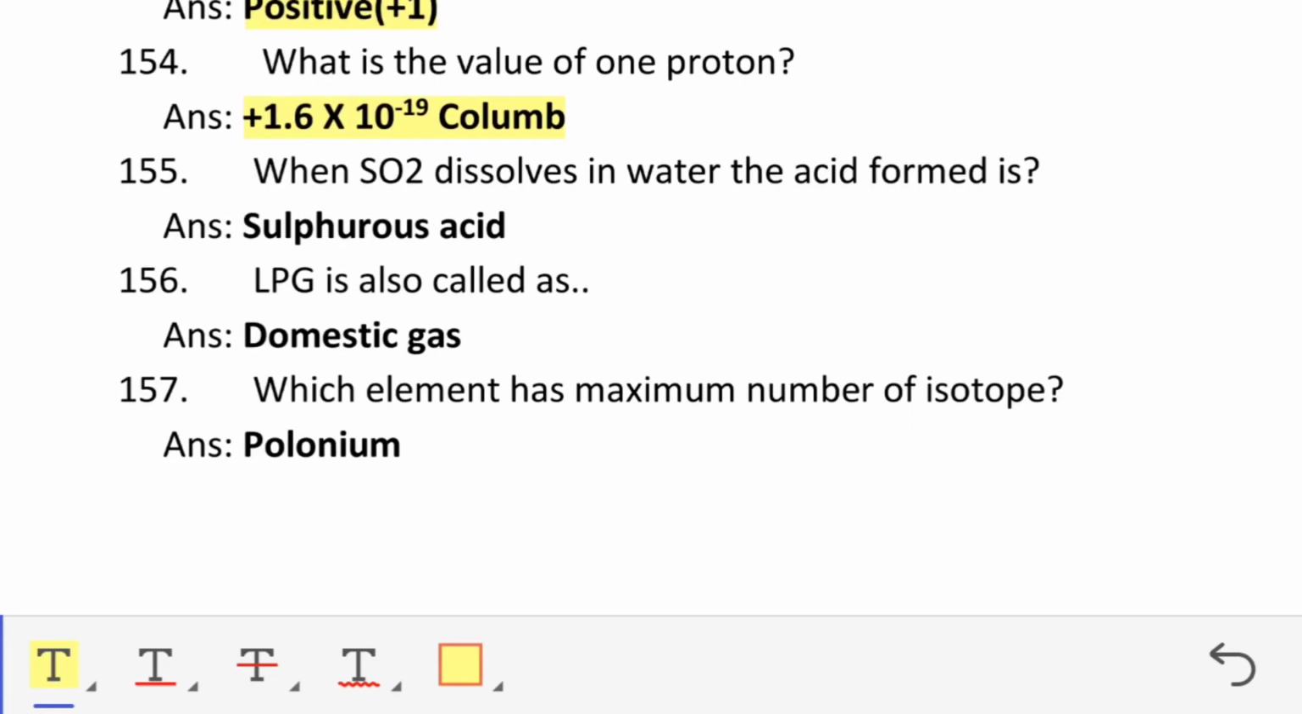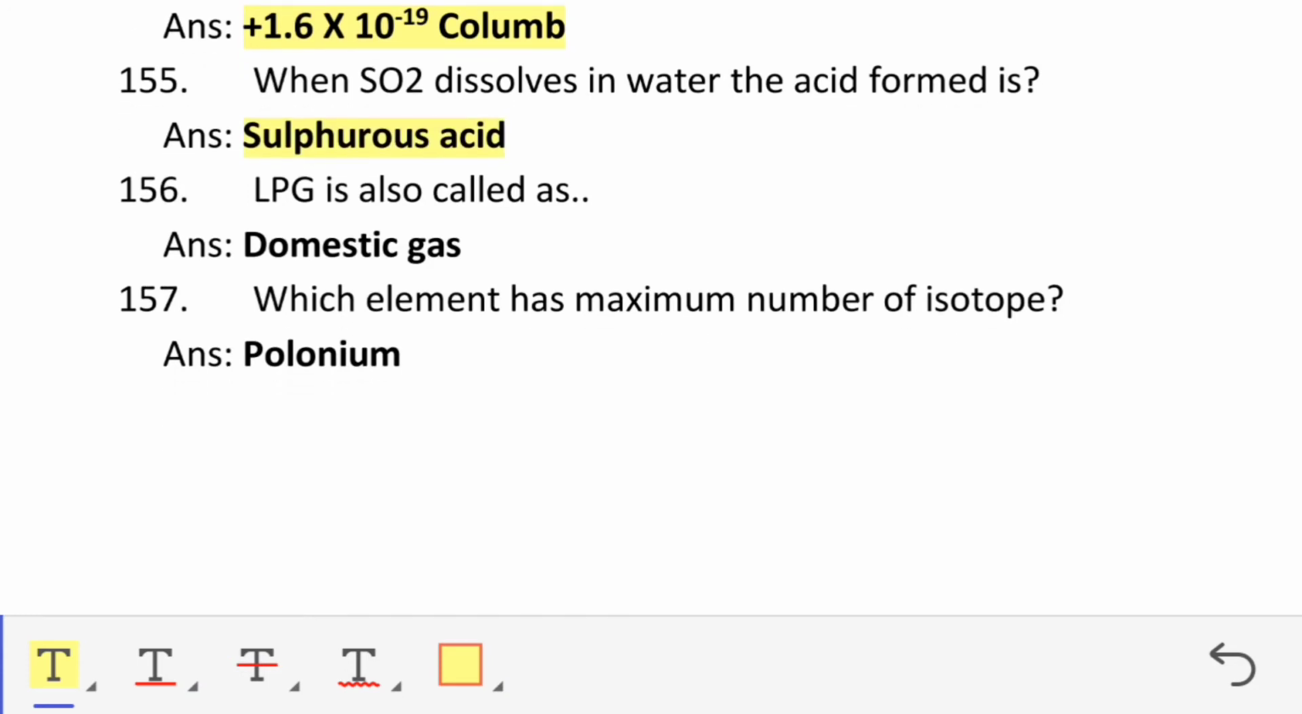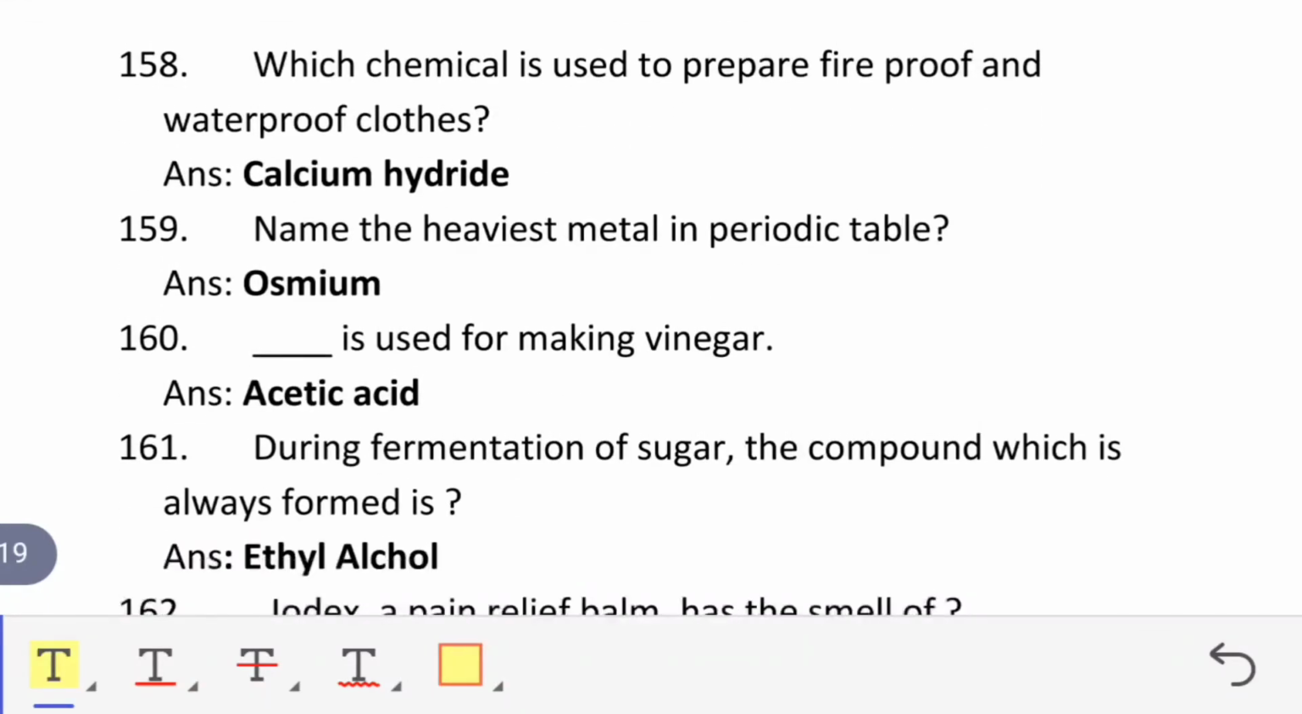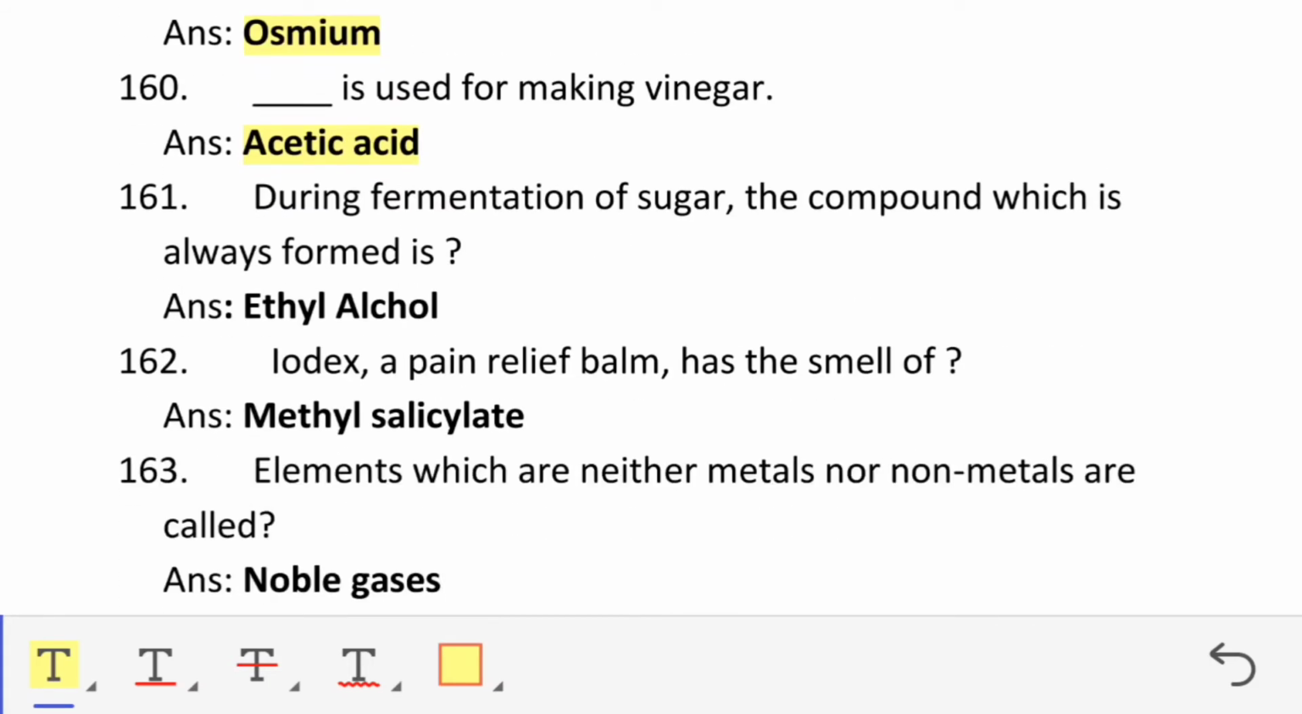When SO2 dissolves in water, the acid formed is sulfurous acid. LPG is also called domestic gas. Which element has the maximum number of isotopes? Polonium. Which chemical is used to prepare fireproof and waterproof clothes? Calcium hydrate. Name the heaviest metal in periodic table. Osmium. Gas is used for making vinegar, acetic acid. During fermentation of sugar, the compound which is always formed is ethyl alcohol.